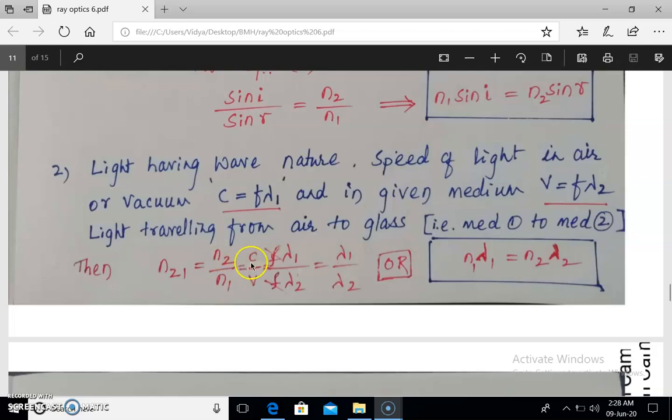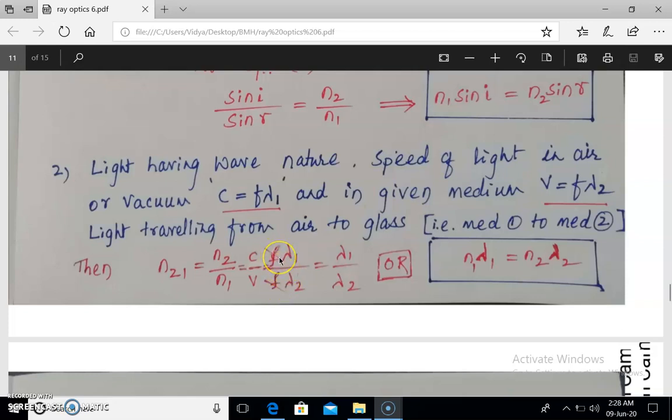That can be written as the speed of light in the first medium divided by the speed of light in the second medium. In terms of frequency and wavelength, we can write f lambda 1 by f lambda 2.